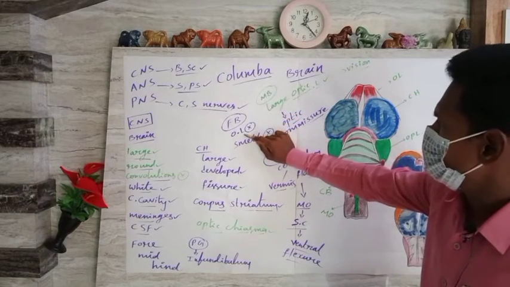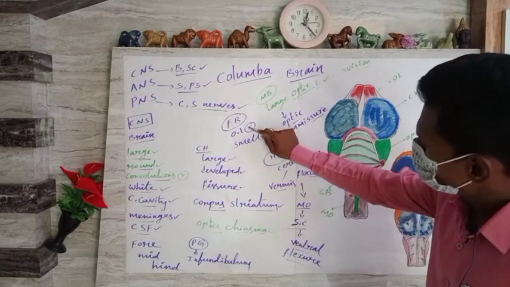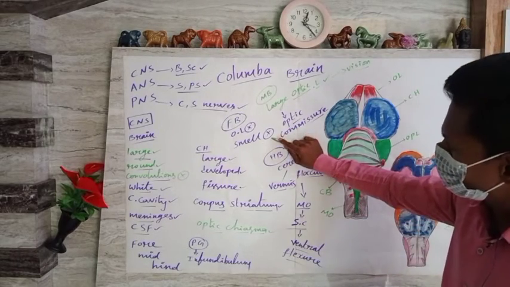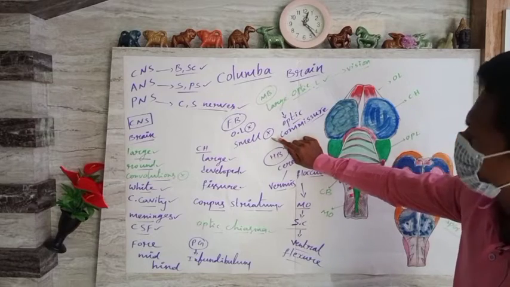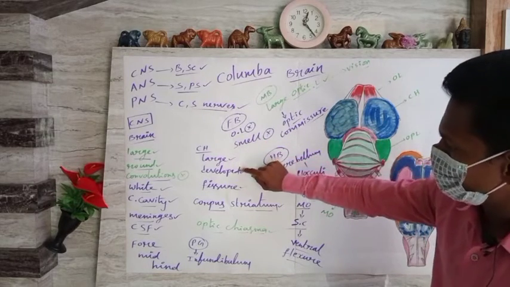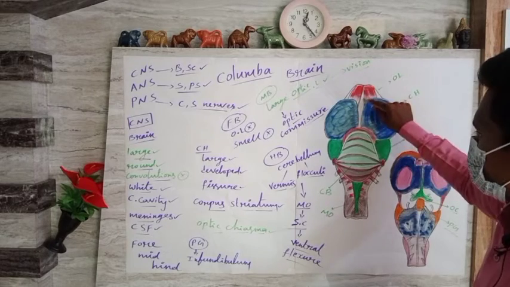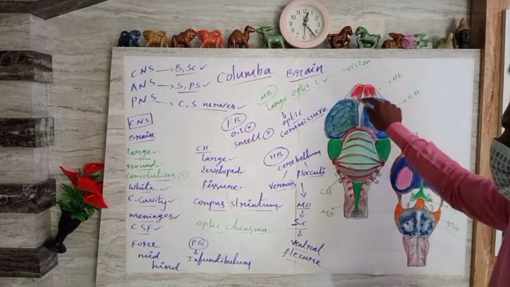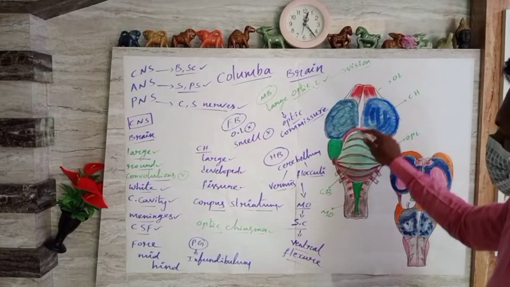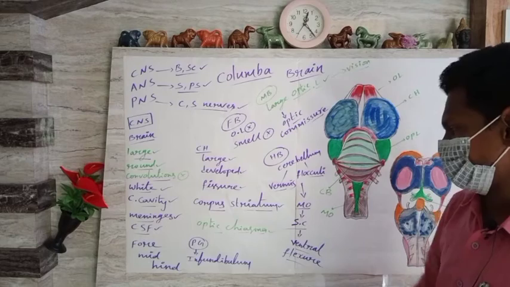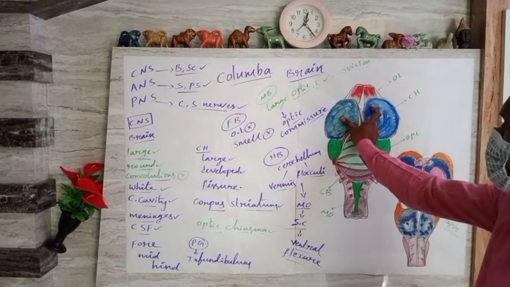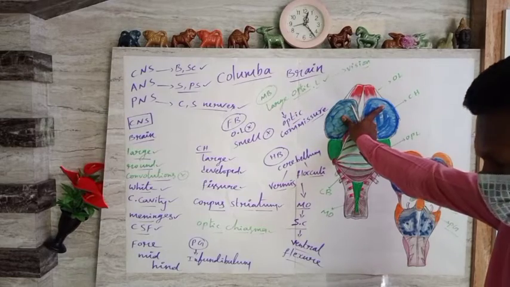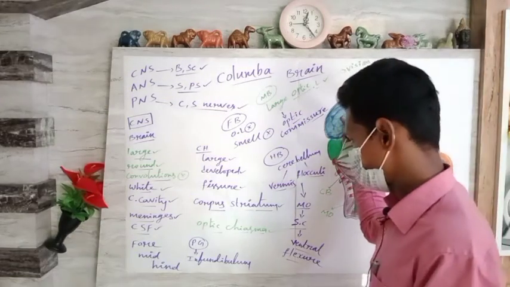Forebrain, in the sense, olfactory lobes are poorly developed and sensing the smell is also poorly developed, sometimes absent. Then the cerebral hemisphere is large and developed, and one prominent fissure we could observe. Both cerebral hemispheres are divided with the help of a prominent fissure. So this fissure leads to the corpus striatum. The corpus striatum or the fissure divides the cerebral hemisphere for their proper functioning.